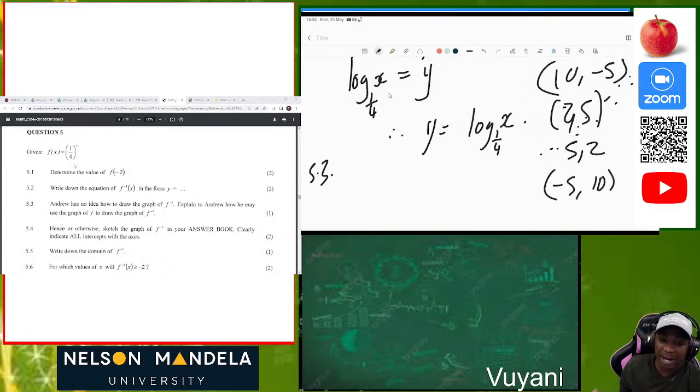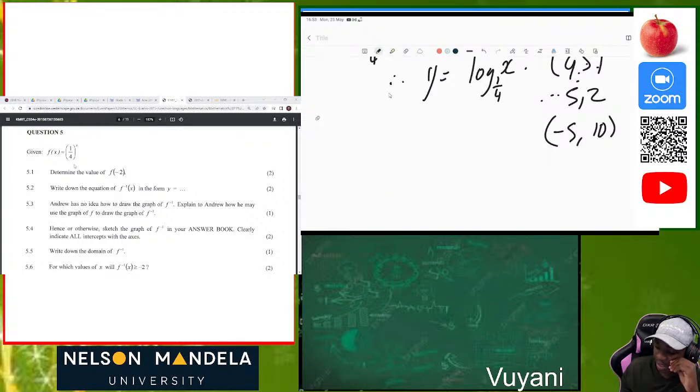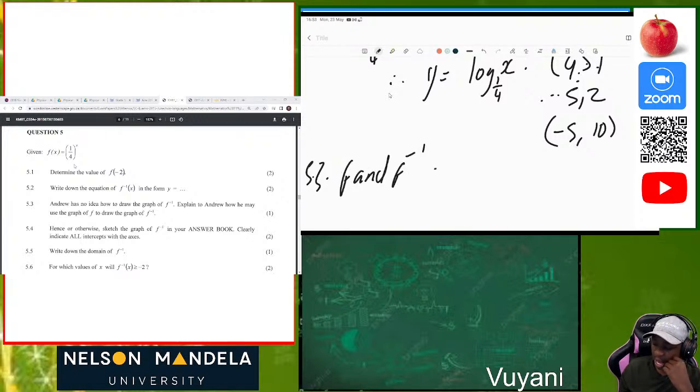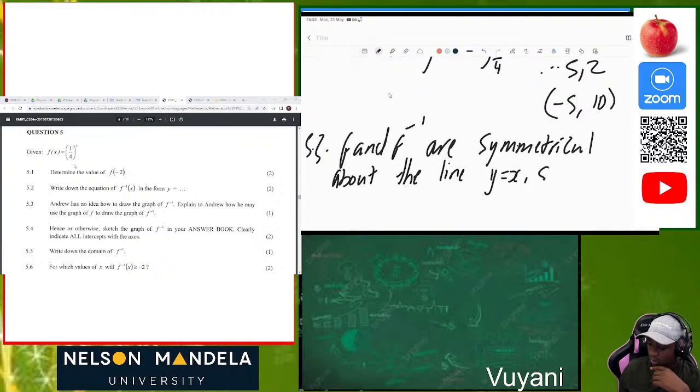So how can you explain to Andrew in English? When you're answering your paper, you can say that f and f inverse are symmetrical about the line y equals x.